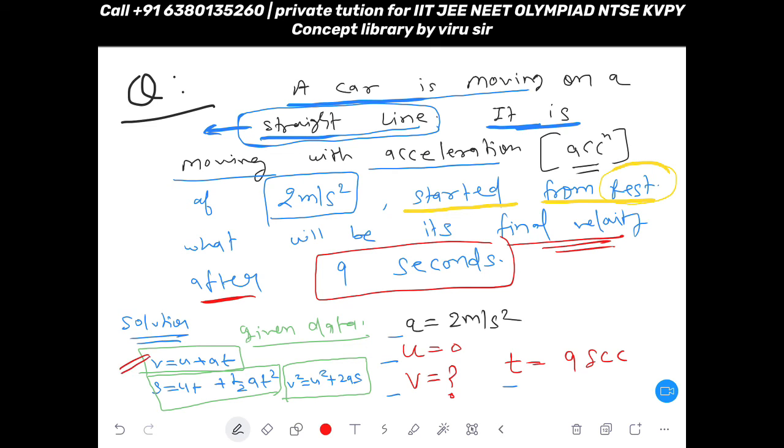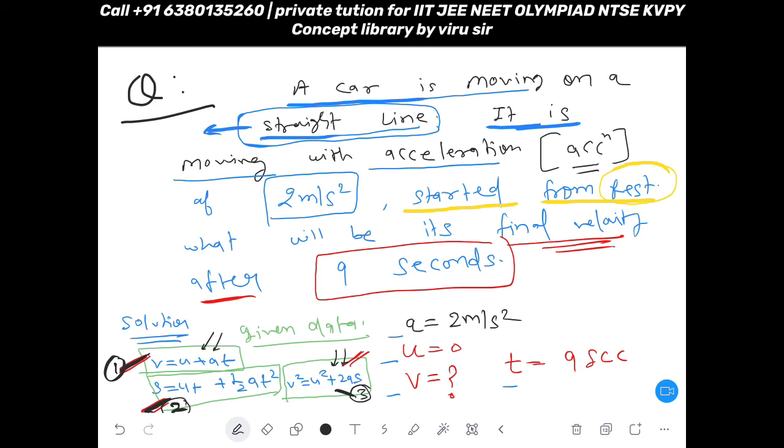Okay, so this is called the first equation of motion. This is called the second equation of motion. This is called the third equation of motion. Always remember, you cannot shuffle their names. You cannot say this is the second equation of motion, no, wrong. In this order itself, the names are given. This is your first equation of motion, this is your second equation of motion, and this is your third equation of motion.